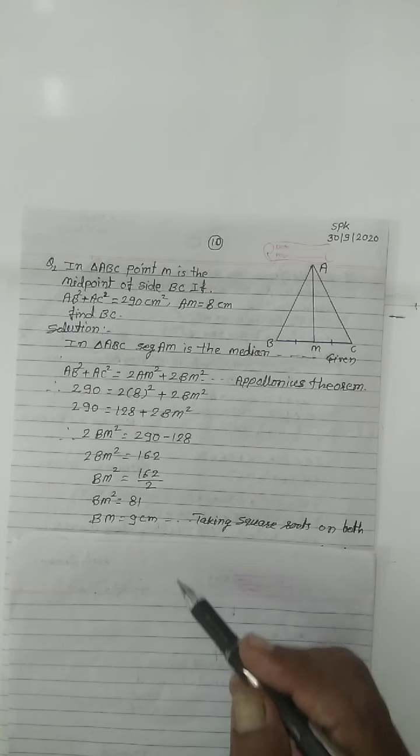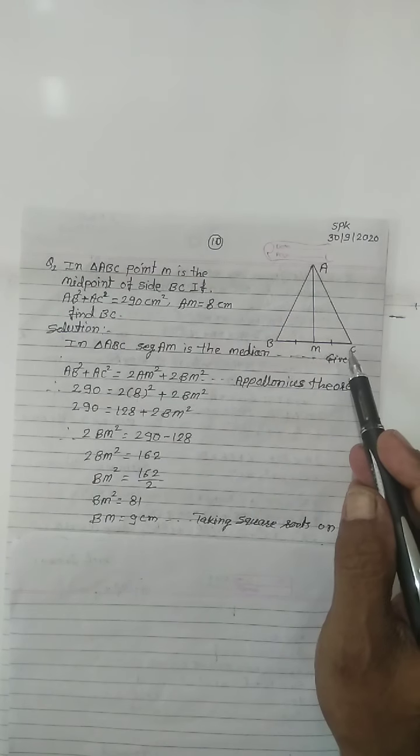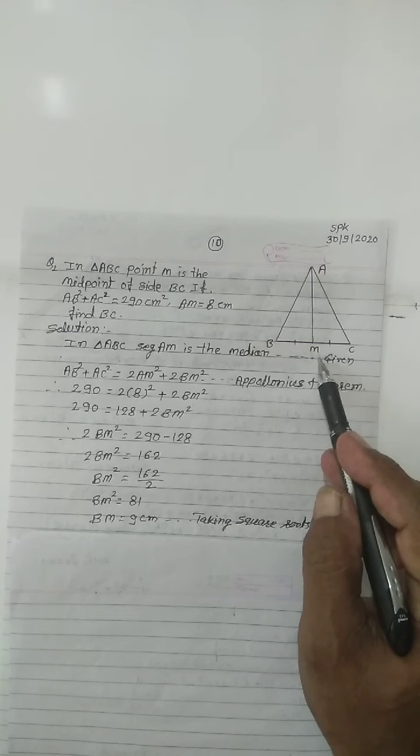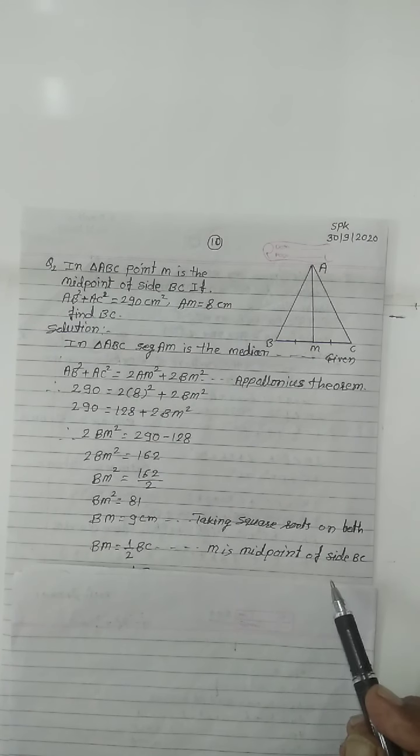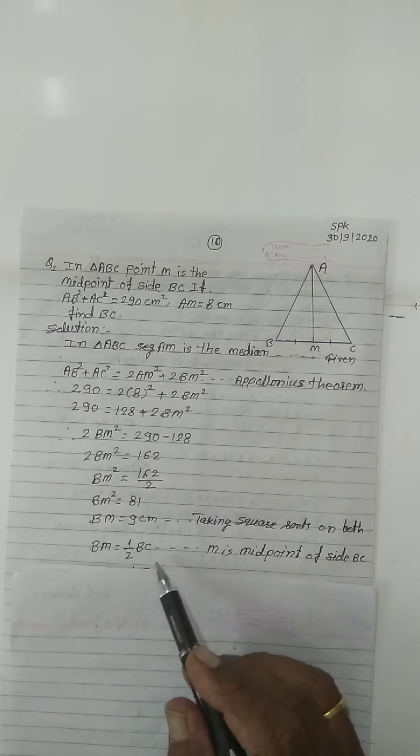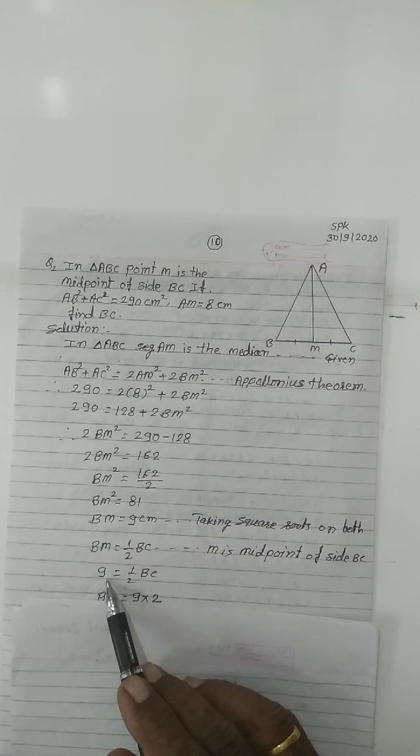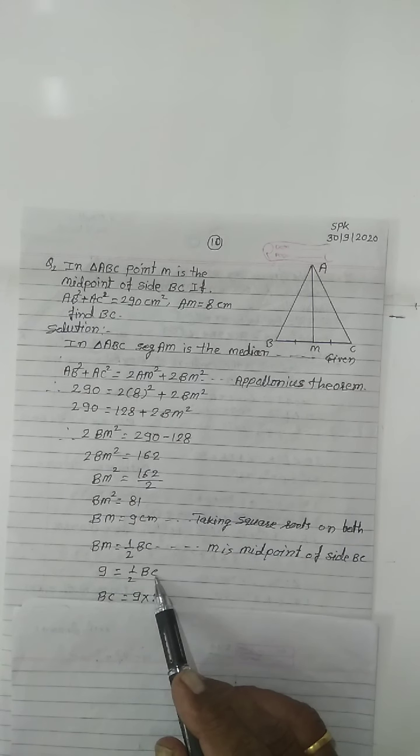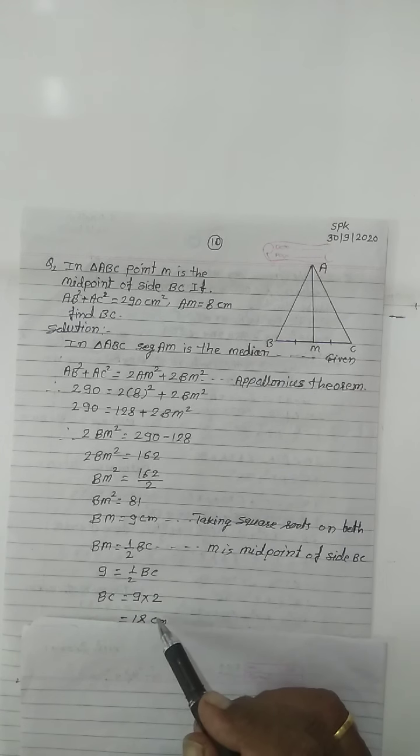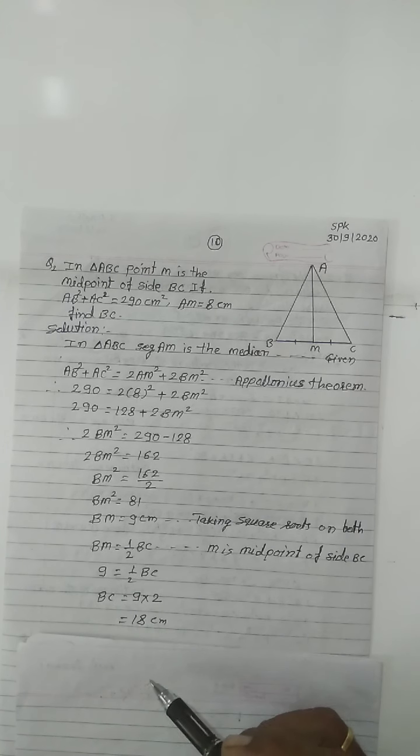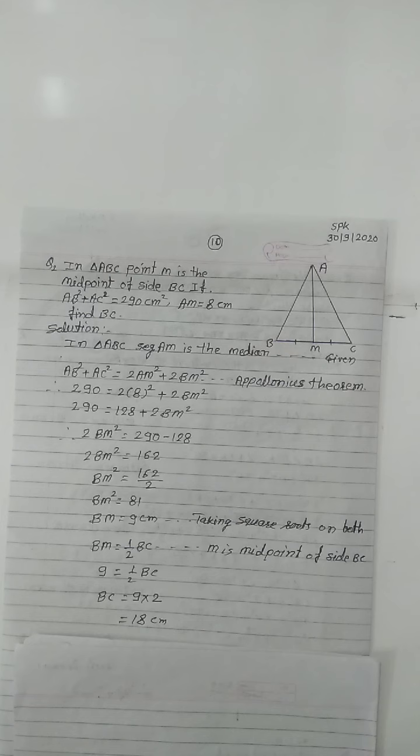Then write, M is the midpoint of side BC, meaning BM equals 1 by 2 BC. That is the midpoint property. Then BM equals 1 by 2 BC, put the value of BM: 9 equals 1 by 2 BC. Then BC equals 9 into 2. Then BC equals 18 centimeter. In this way we find the value of side BC.